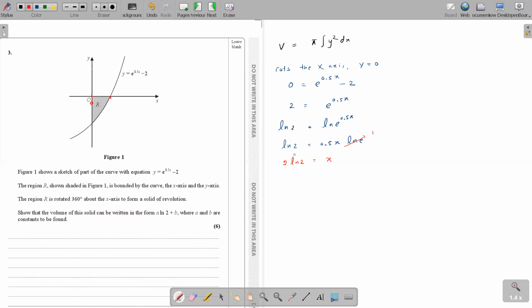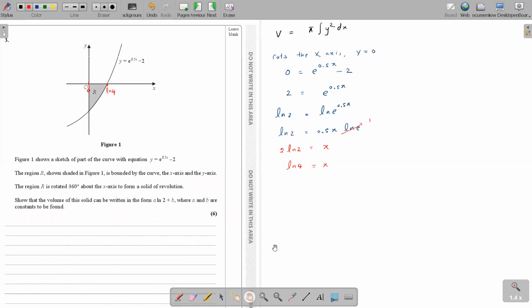Or you can say ln 4. The 2 can go inside as a power: ln 2 to the power 2, which is ln 4. Are you okay with me? Is that okay, Buddha? Understood. Okay, now let's go on. That was just finding the limits.